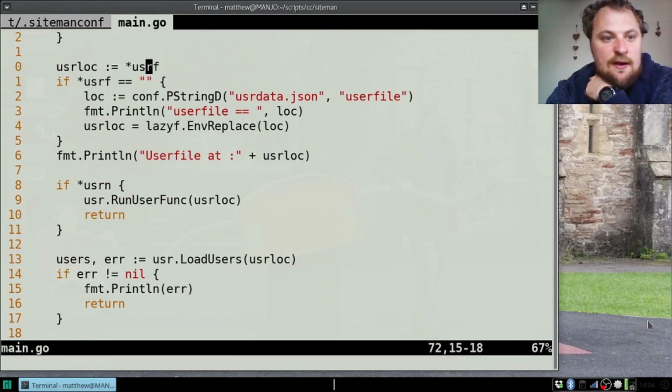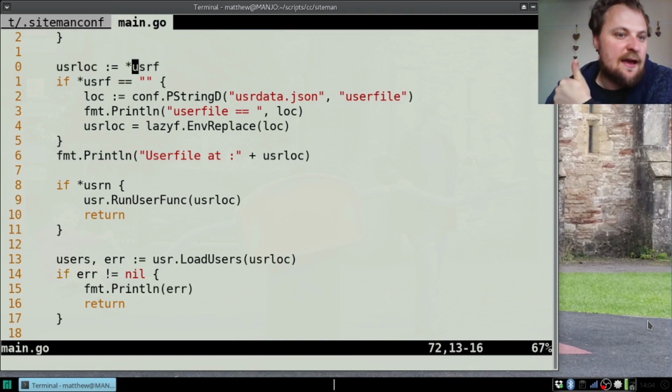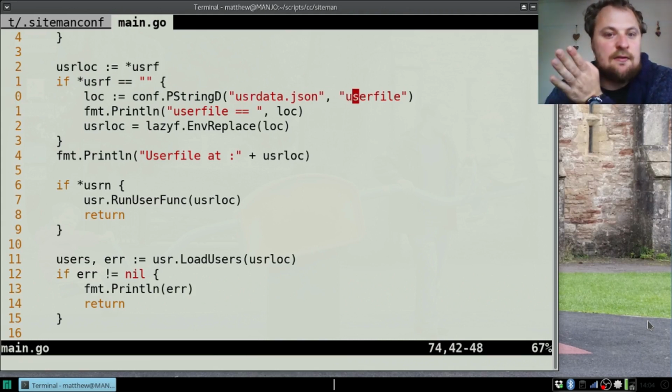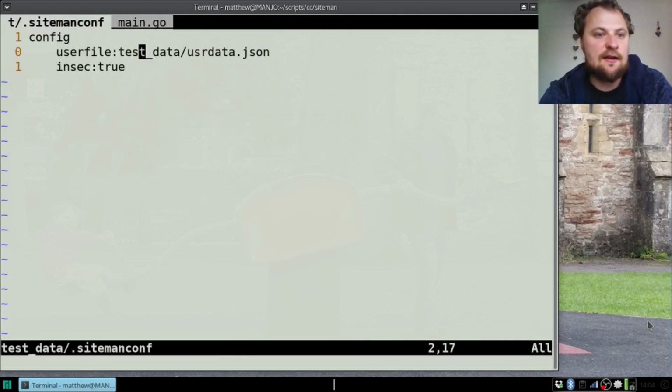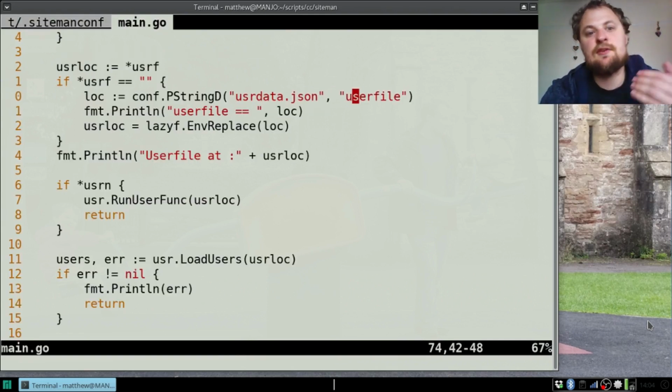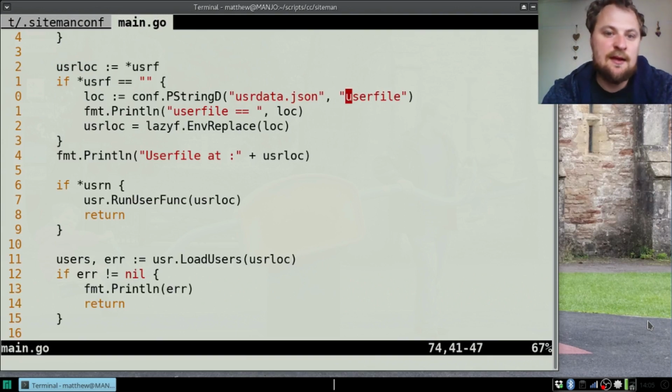When I was trying to work out where to find my users, and obviously I have a user file for this, I had to decide where that was going to be, and this can be chosen by a flag, a user flag. But if it's not set by the user flag, then it will either be user data or whatever was found at user file in the site main config, in this case test data user data.json, which gives me a bit of freedom to make it whatever it will be, and it's just a single line to pull that possibility. So either have a default or use it from the file.